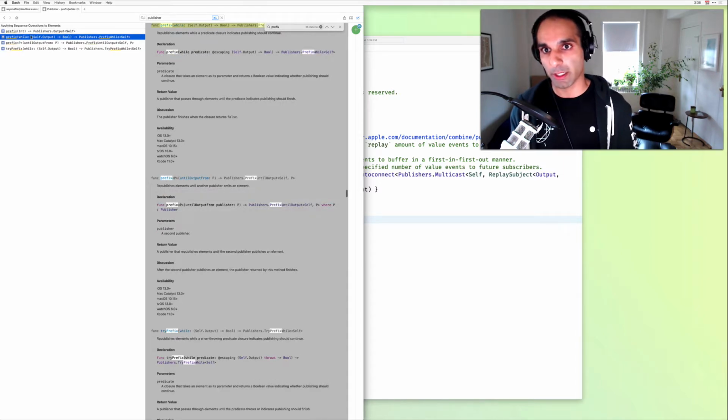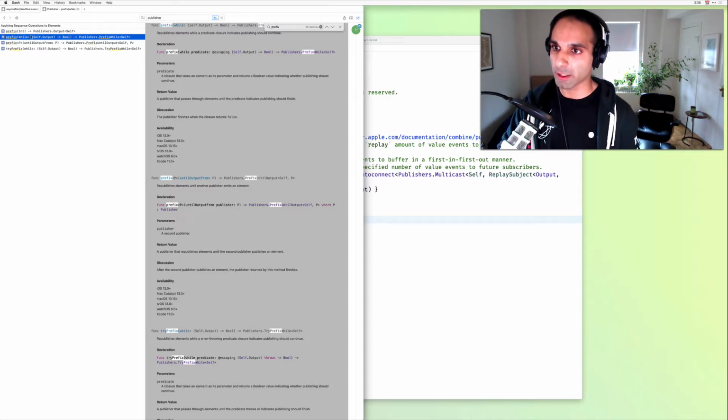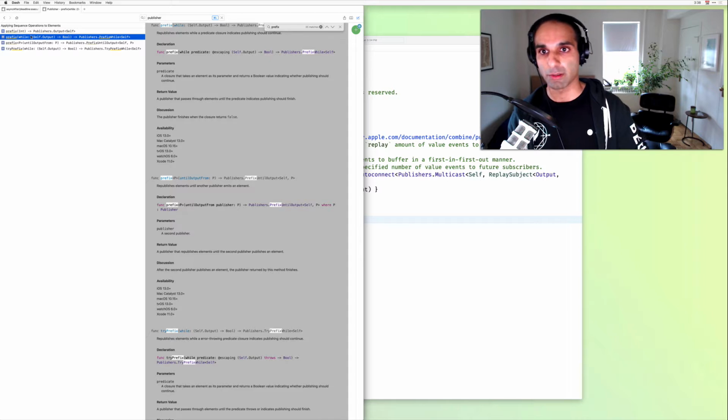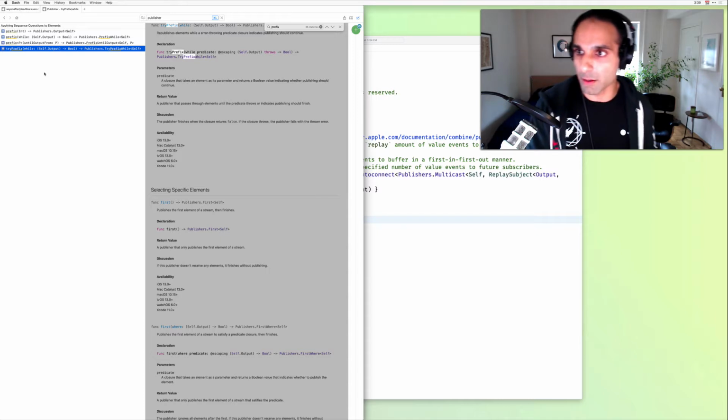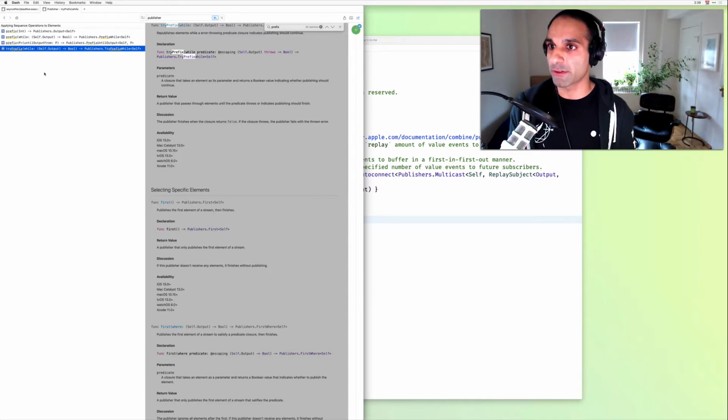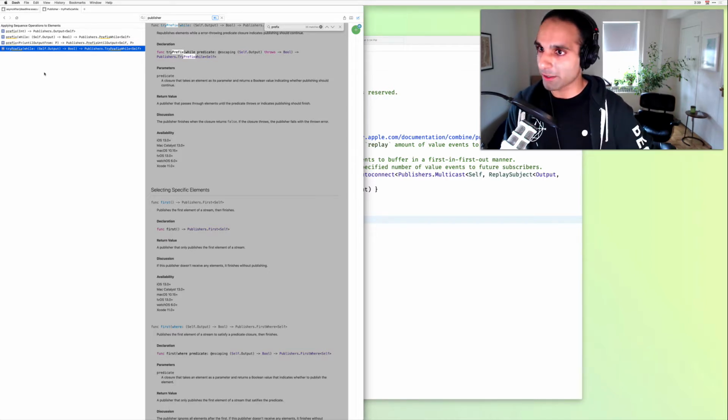So prefix while takes a predicate, and predicates are functions, or at least in this case, a function from an output to a Boolean. And you want to give consumers the ability to throw in that function. So that's what the try overloads, if you see throughout Combine, are doing. And you'll notice that prefixing for a notion of a duration of time is actually missing from the framework out of the box, and maybe Apple will fill this gap someday. But until then, we can compose our own operator to do that.